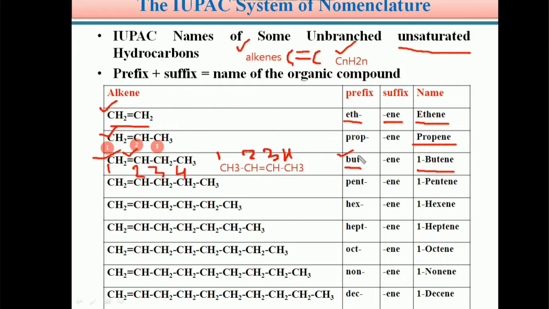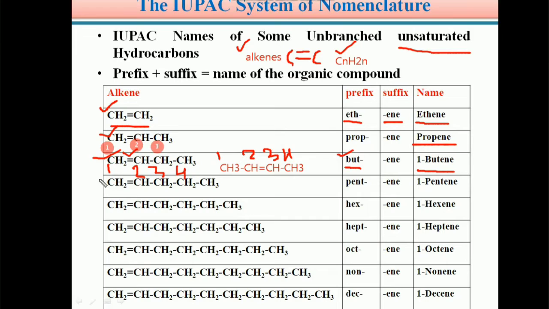Its prefix is but, as usual, and the double bond is present in between the second carbon and the third carbon. Therefore its name is 2-butene. That's why the earlier compound was named 1-butene. If the double bond is present in between the second carbon and the third carbon, its name is 2-butene.